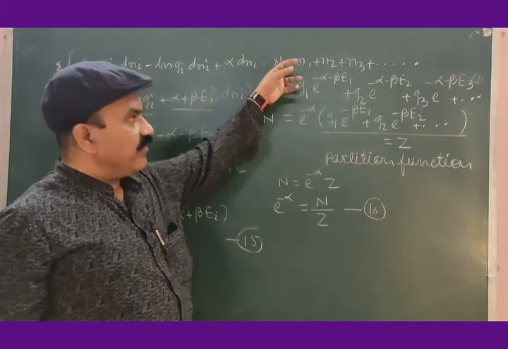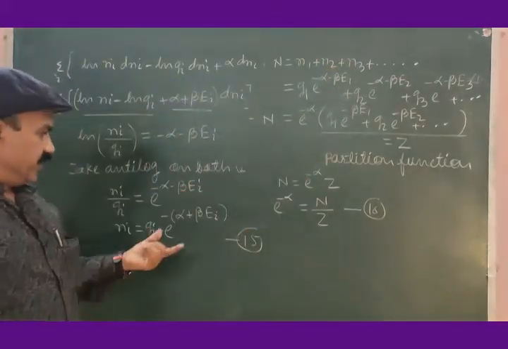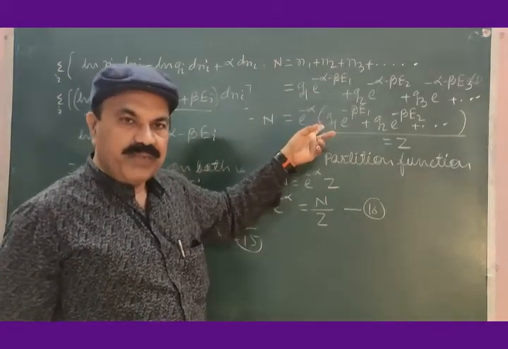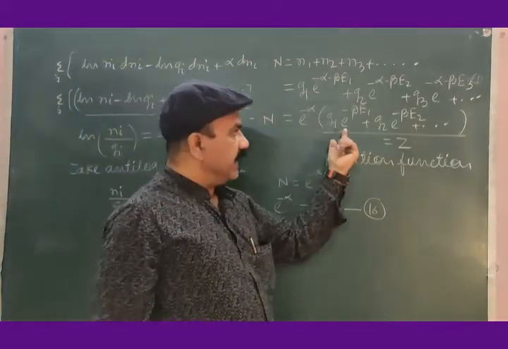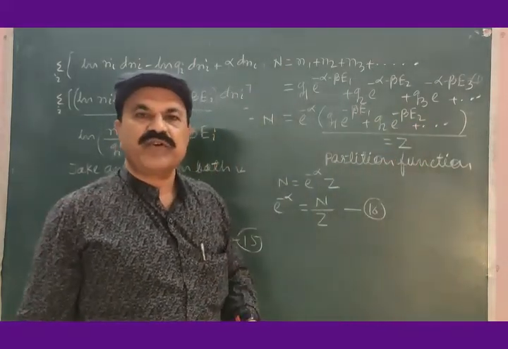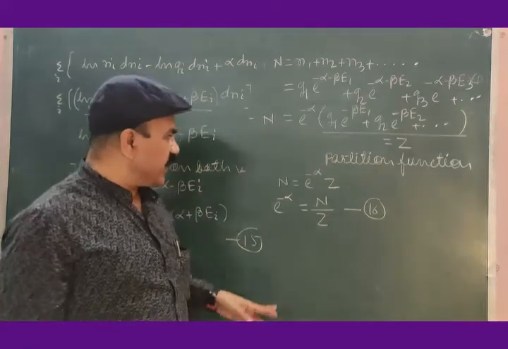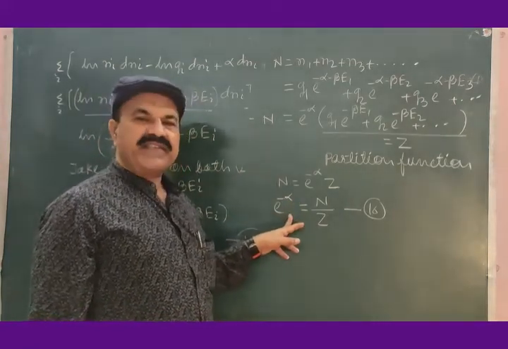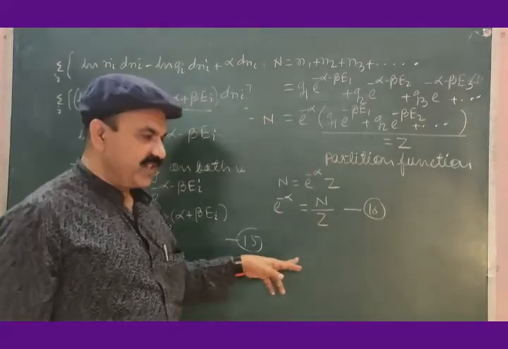So starting from the first equation, using equation 15, taking e to the power minus alpha common and considering this bracket as Z, partition function for MB statistics, we have one more equation, e to the power minus alpha is equal to N divided by Z.